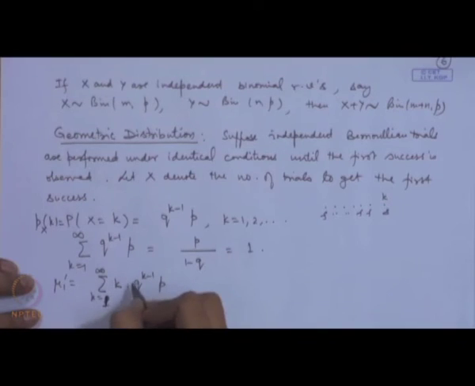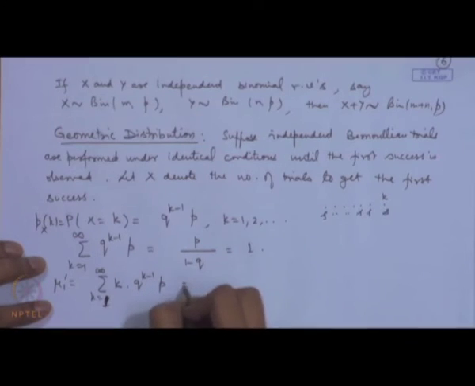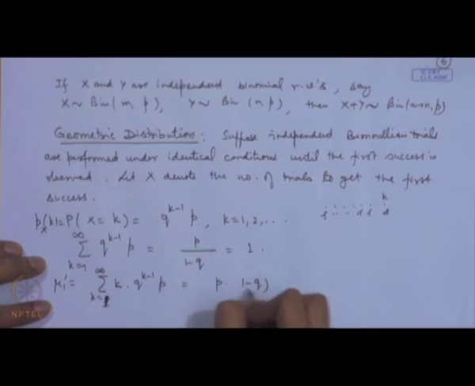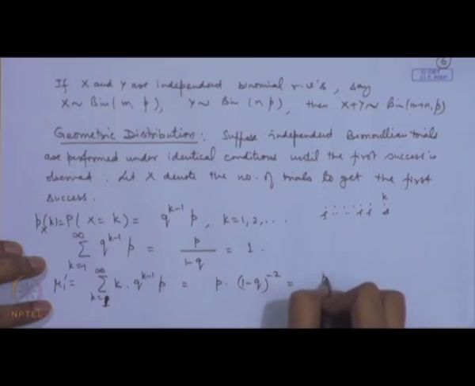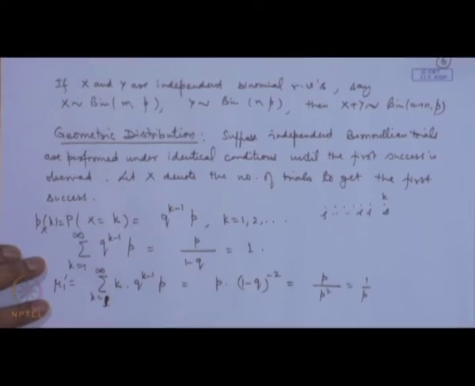Now, this is nothing but the infinite arithmetic-geometric series, and the sum of this is simply p into (1 minus q) to the power minus 2, that is equal to p divided by p square, that is equal to 1 by p. That means, if in each trial the probability of success is p, then the expected number of trials needed for the first success will be 1 by p.